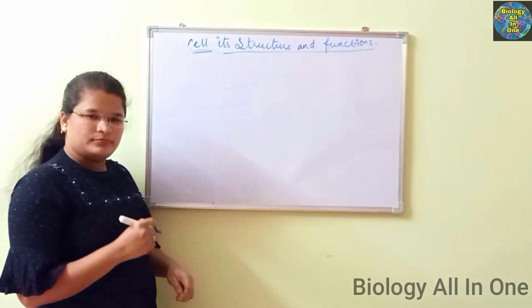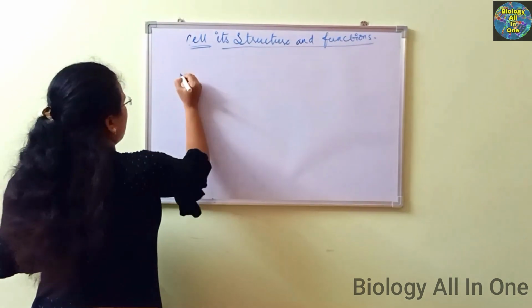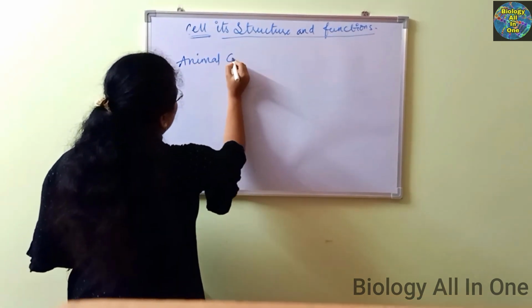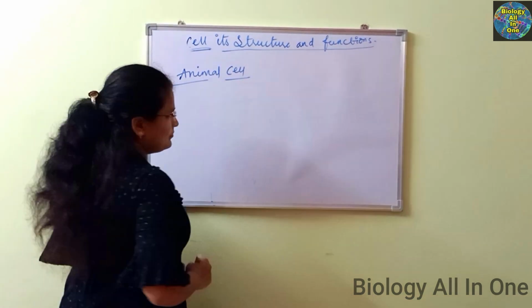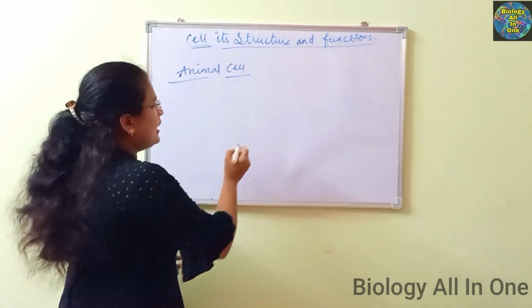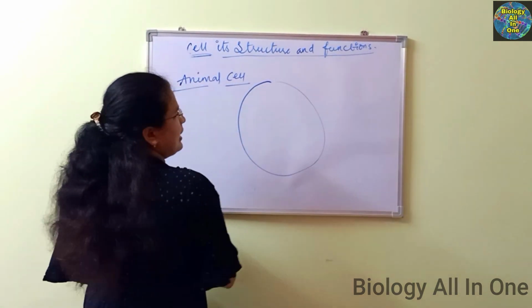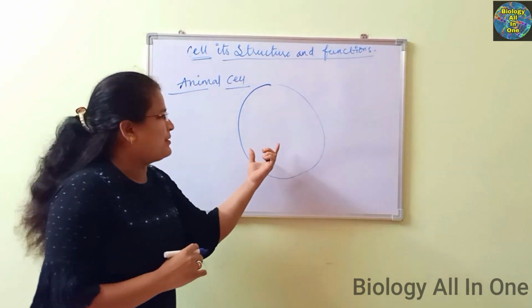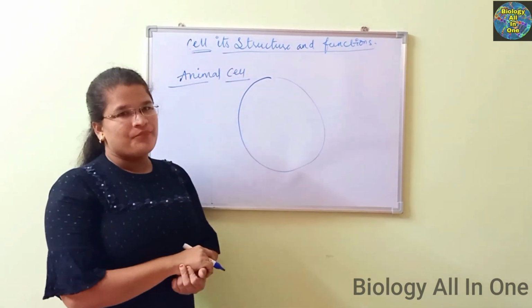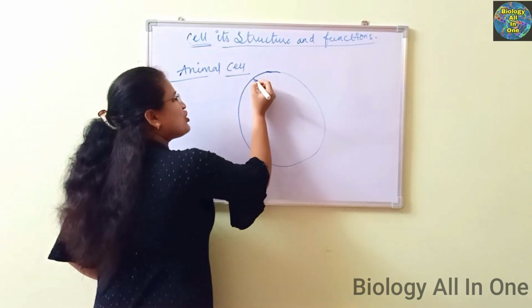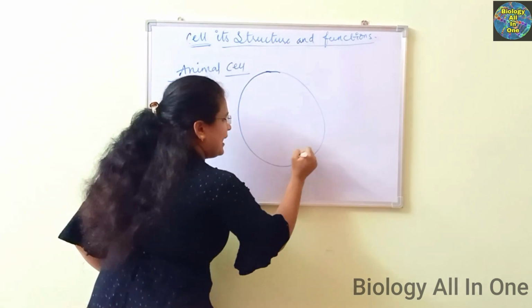So see here. Now let us see the animal cell. Imagine this circle as an animal cell. The oval shape is an animal cell. The animal cell is embedded with a membrane.